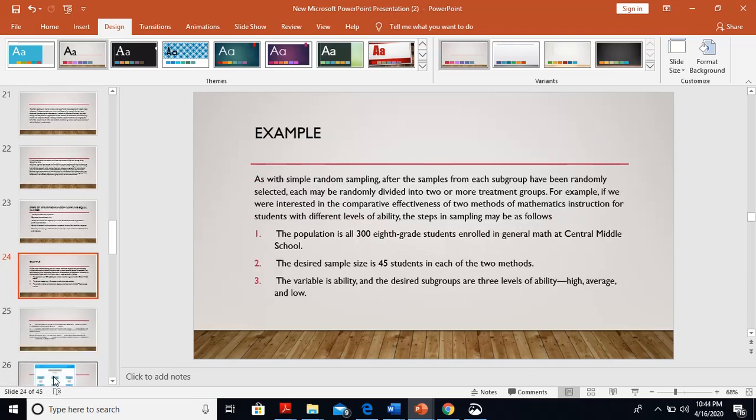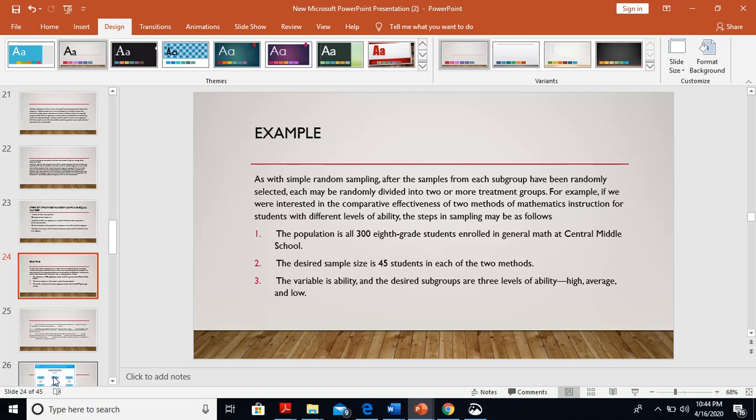As with simple random sampling, after the samples from each subgroup have been randomly selected, each may be randomly divided into two or more treatment groups. For example, if we were interested in the comparative effectiveness of two methods of mathematics instruction for students with different levels of ability, the steps in the sampling may be as follows.